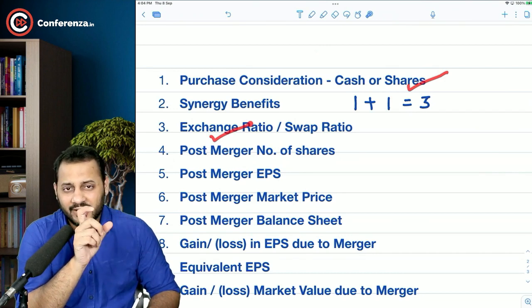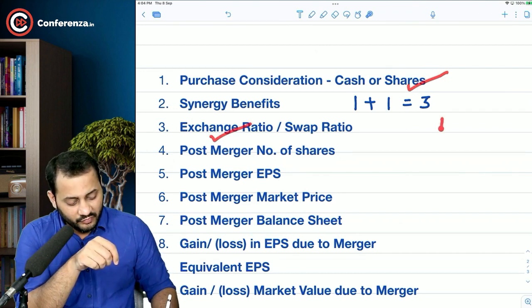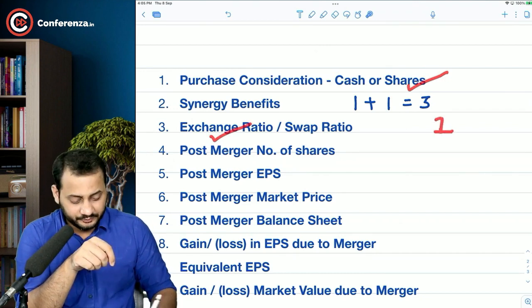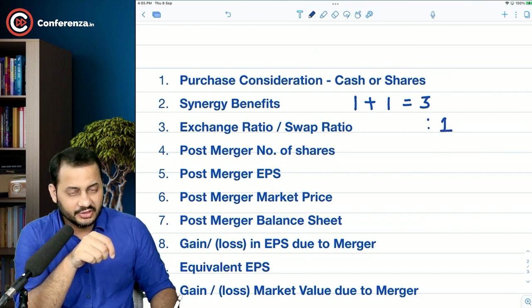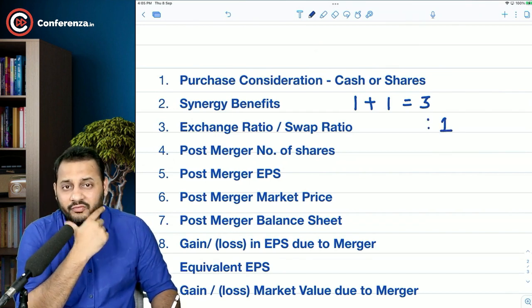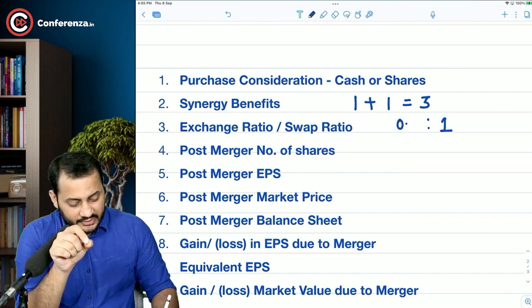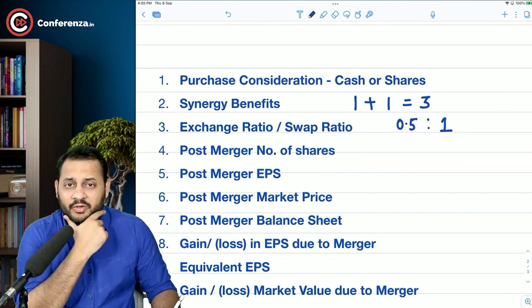So there is a concept called the exchange ratio: for one share of their company, how many shares of your own company are you going to give. Let's say the exchange ratio is 0.5:1.